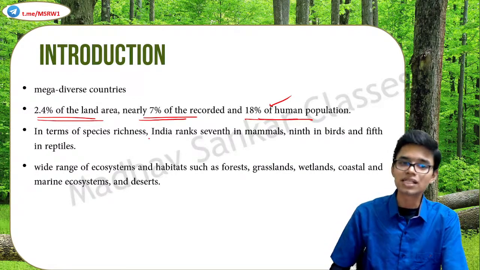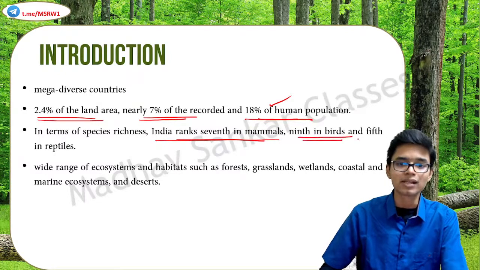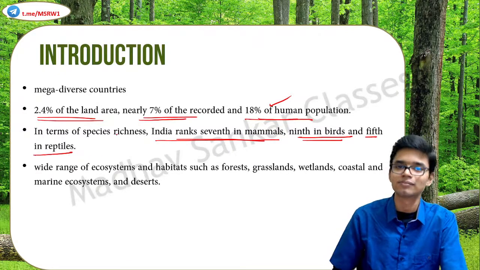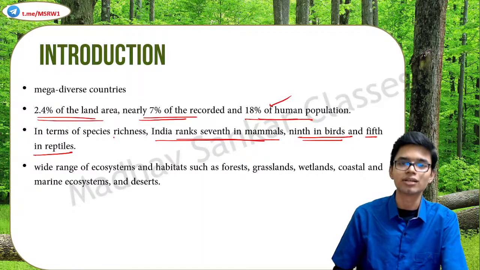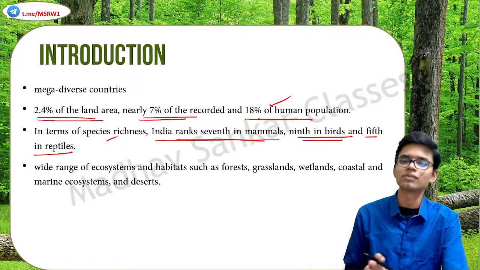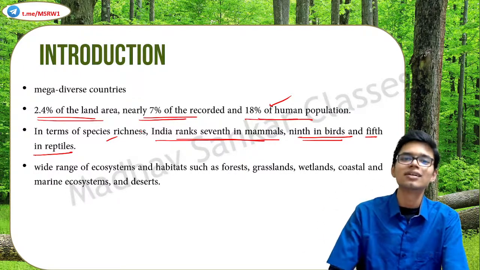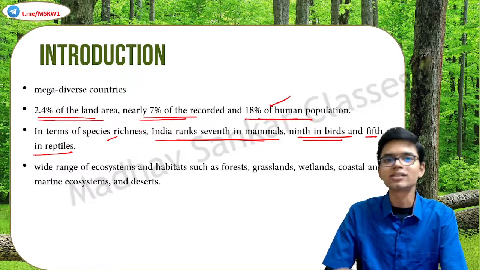In terms of species richness, India ranks 7th in mammals, 9th in birds, and 5th in reptiles. Very attractive position based on species richness. We have a wide range of ecosystems: forests, grasslands, wetlands, coastal regions, marine ecosystems, deserts. So we have all this in our country.